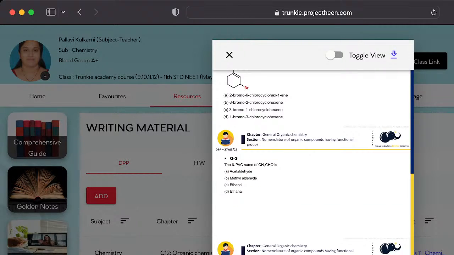You will be able to see the questions here. You are going to write down the answers and solutions on a notebook or any blank paper, take a picture of that paper, and upload it on your portal, just like you upload an image on any social media. Then the teacher will receive it, evaluate it, and tell you the suggestions and corrections.